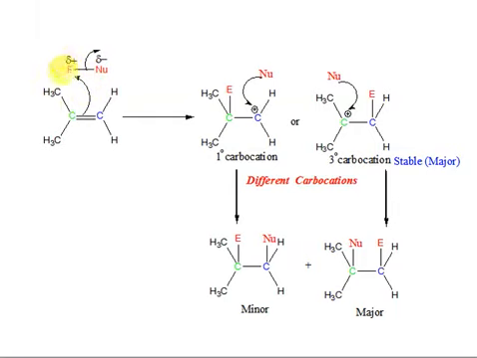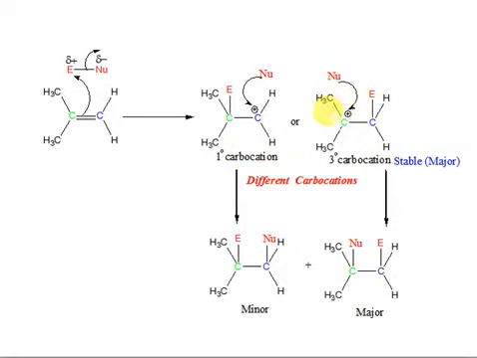This electrophile can attach to this green carbon or this blue carbon. Depending on the carbon to which the electrophile gets attached, we get two different types of carbocation. If the electrophile attaches to this green carbon, we get a primary carbocation, which is less stable, while if the electrophile attacks this blue carbon, we get a